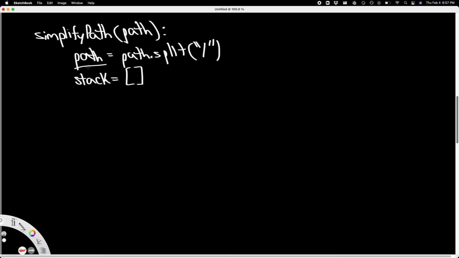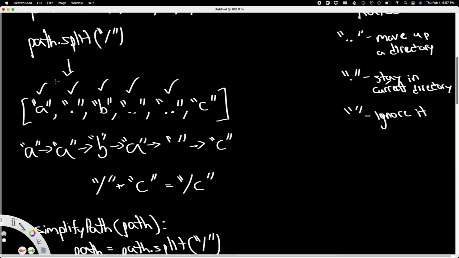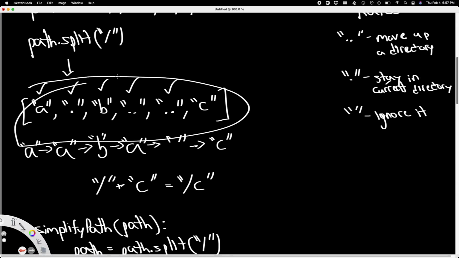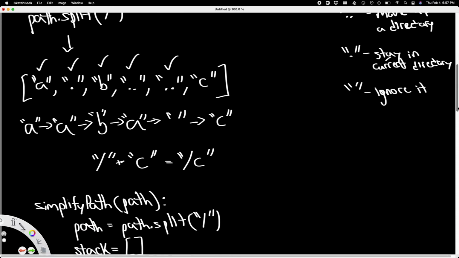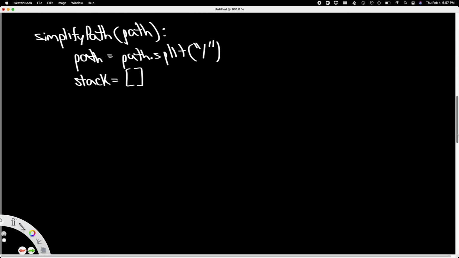So now path changed from a string to an array of directories, or double periods, or single periods, or an empty string. Exactly how we had it here. It's going to look exactly like this. Now we want to iterate over this path.